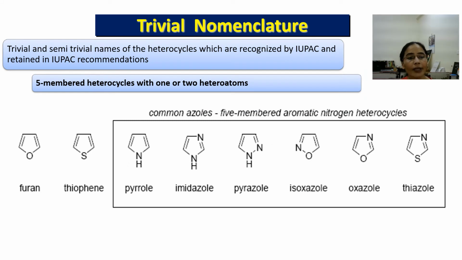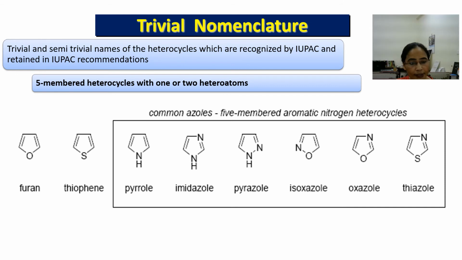Here are the trivial names of 5-membered ring systems. You can see the first one is furan. It's a 5-membered ring containing oxygen, and the 5-membered ring containing sulfur is thiophene. Again, there is a series of 5-membered ring systems containing nitrogen as well as another atom. Since these rings in the bracket contain at least one nitrogen atom, commonly these 5-membered rings are called azoles, or the class of compounds is also called azoles.